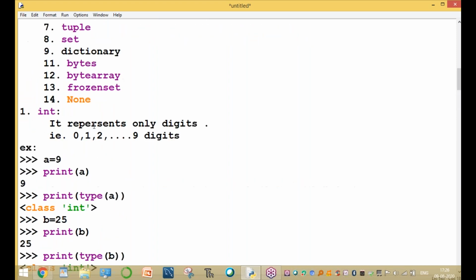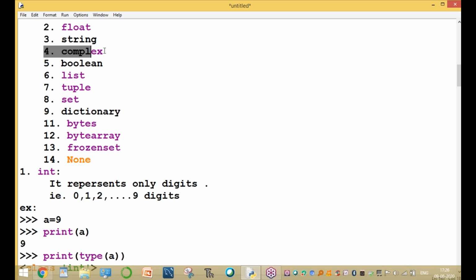Okay, now this is the string type briefly. The complex type is in the A plus bj format. And the Boolean type is true or false. Clear? Any doubt up to here?